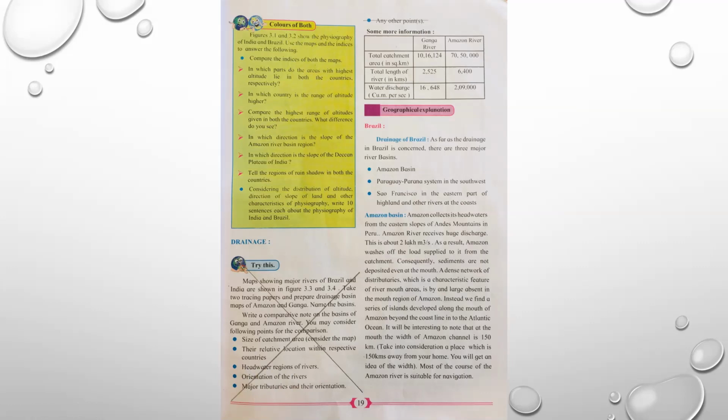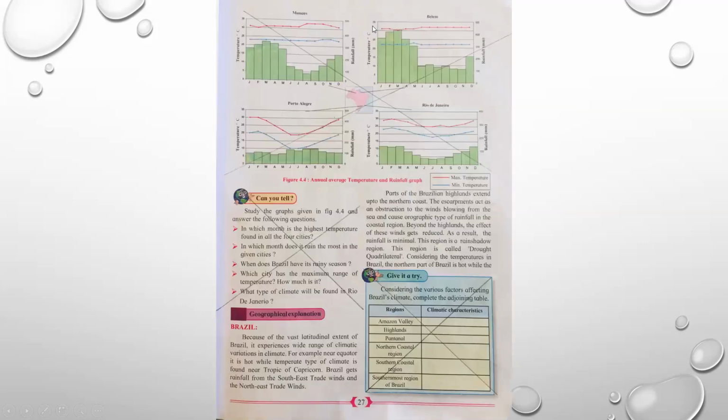Here on the top you can see page number 19. One more line is given here on the right hand side, any other points. This line also you have to cancel. We move on to the next page. Page number 27. See the column.